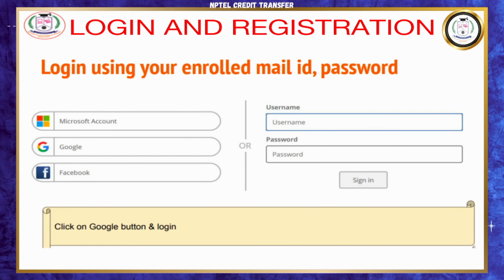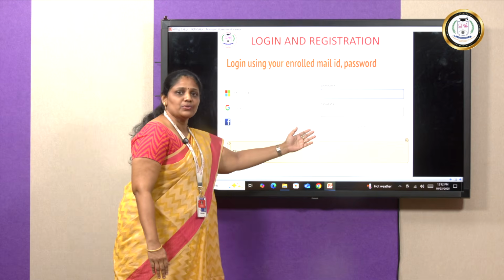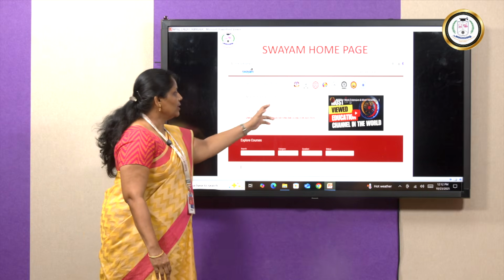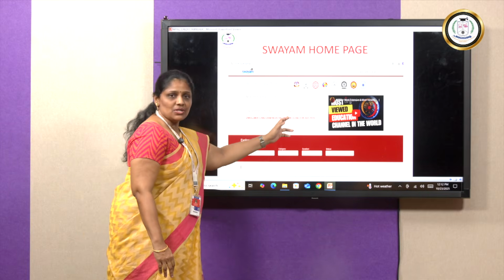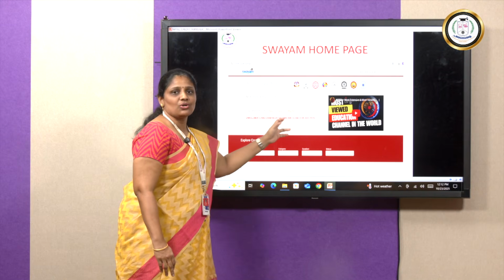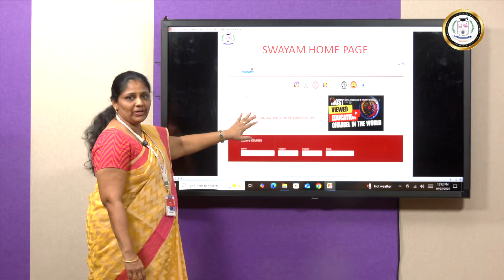So this is how your login and registration website will look like. If you have a Google account, you can directly log in using your Google account. Otherwise, you can create your own username and password in NPTEL. Once you do that, this is your SWAYAM NPTEL homepage, which will have a list of all the courses and the various timelines in which the courses are available and when your examination registrations are. All this data is available in the homepage itself for your quick reference.